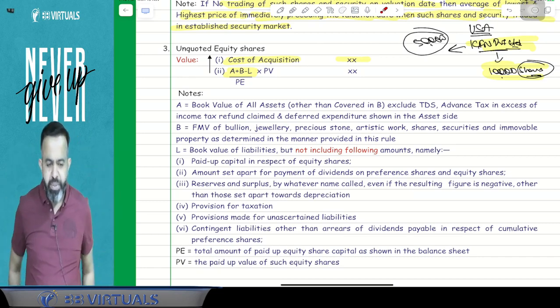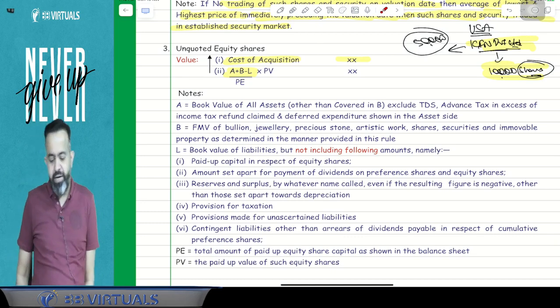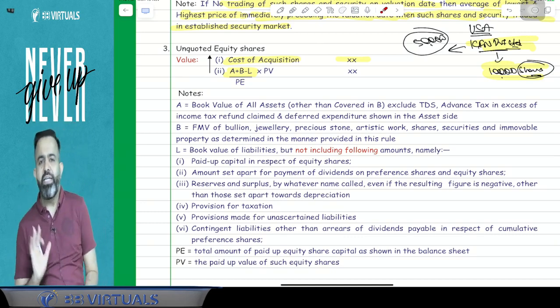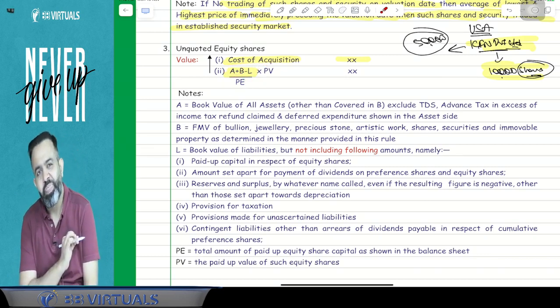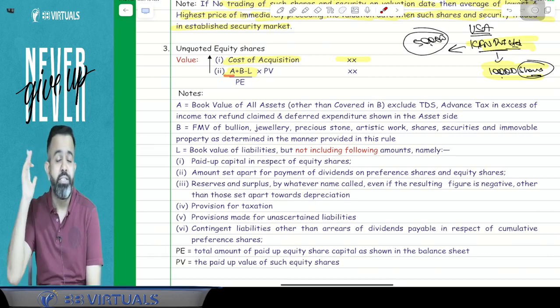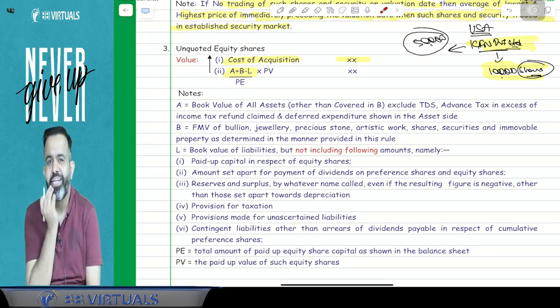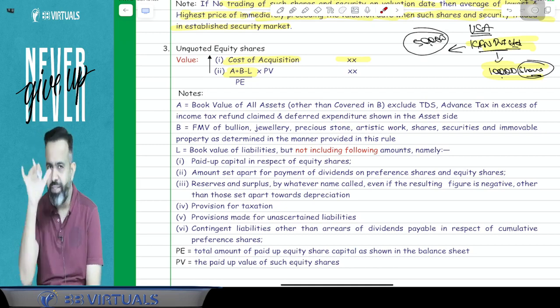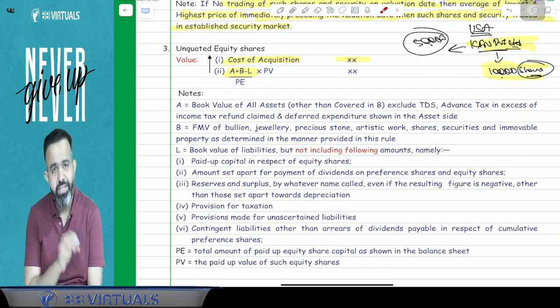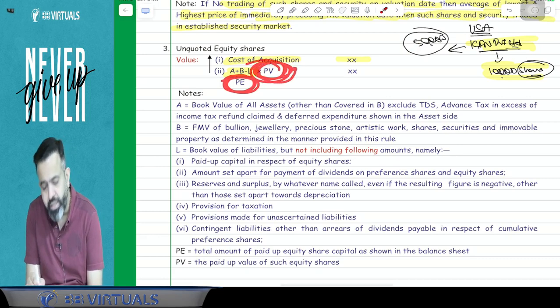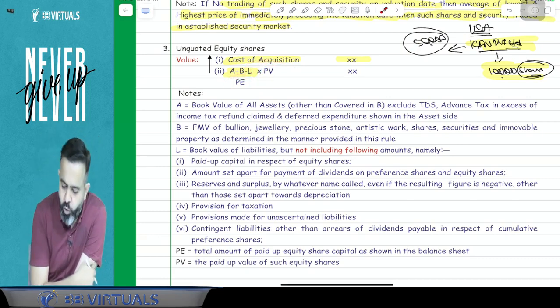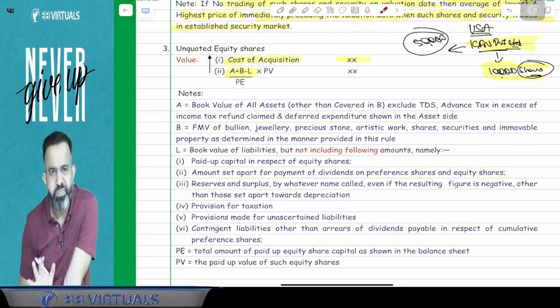So how will the private limited company equity share value be determined? Here, guys, the private company share value will be determined on the basis of (A plus B minus L) divided by P, multiplied by PV. A means assets other than share, security, jewelry, drawing, painting, sculpture, archaeological collection, any other work of art, and bullion. For these assets, just take the fair market value. For other assets, just take the book value. Liability is taken at book value, divided by the total paid up share capital of that company, multiplied by the paid up share capital held by you. That will be the value of the unquoted equity share.